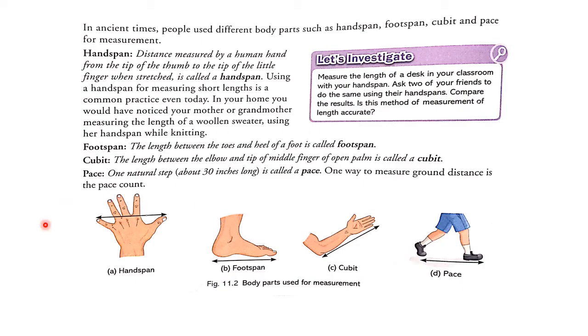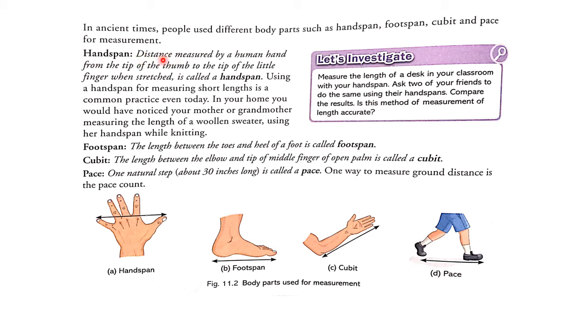Now let's see this. In ancient times, people used different body parts such as handspan, footspan, cubit and pace for measurement. Now, let's see what those handspan, footspan, cubit, and pace are.